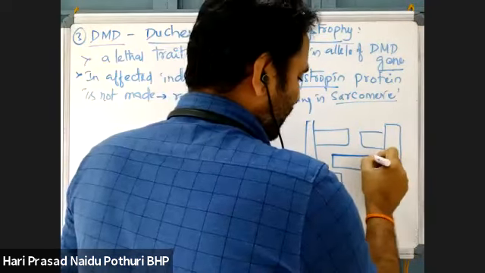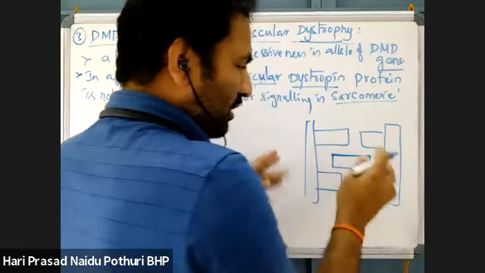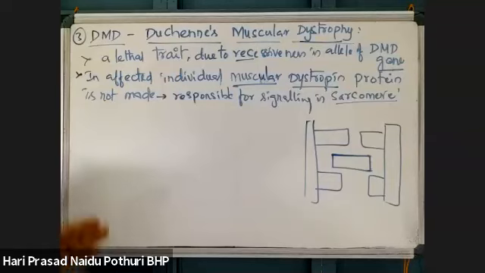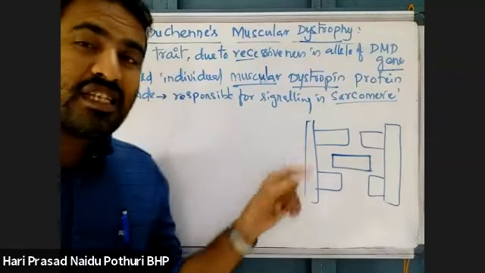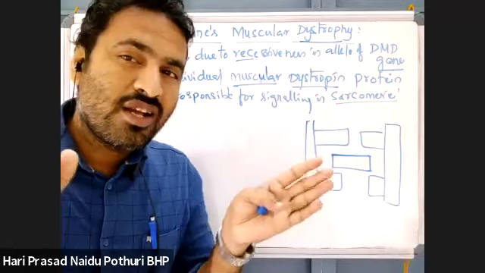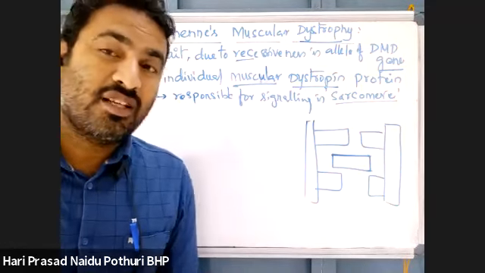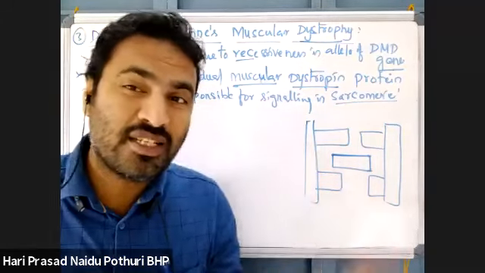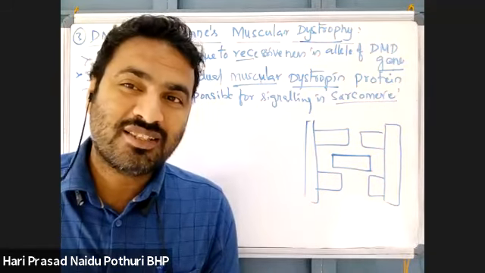Within this sarcomere, usually the sarcomere is responsible for contraction and relaxation of the muscle. So between two Z lines, this is the sarcomere. In this sarcomere, signaling is responsible for what? Contraction and relaxation of the muscle. How is signaling taking place? What is responsible for initiation of the muscle contraction?